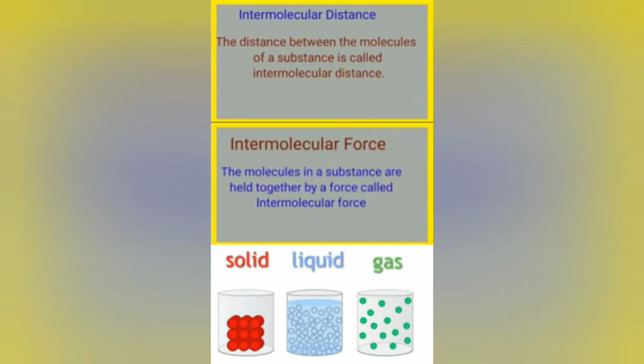The distance between the molecules of a substance is called intermolecular distance, whereas the force which is present between the molecules, due to which molecules are held together, is known as intermolecular force or intermolecular force of attraction. As you can see here, the molecular structure of solid, liquid and gas.